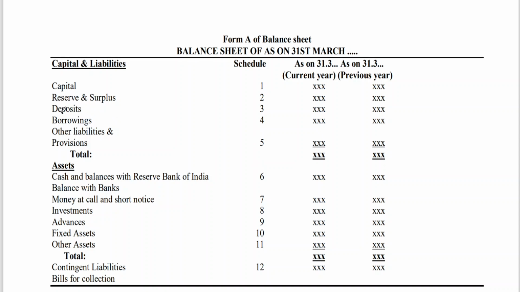Only the new thing is deposits, borrowings. Other liabilities and provisions. What are the provisions which are having double adjustment, like provision for bad debts, provision for taxation? They come under this category. So capital, reserves and surplus, deposits, borrowings, other liabilities. If you write this format, then later on, like we say schedule 1 detailed information, schedule 2, 3, 4, 5, we can give it.